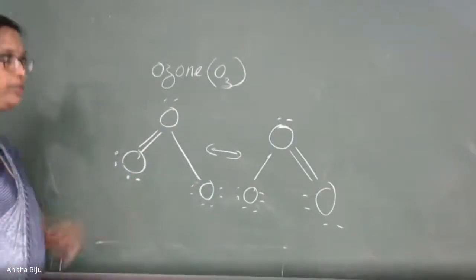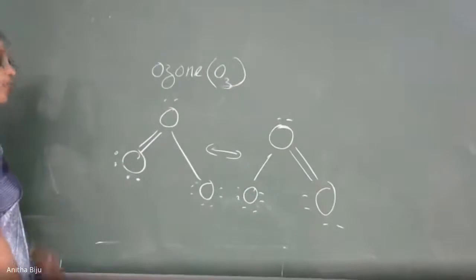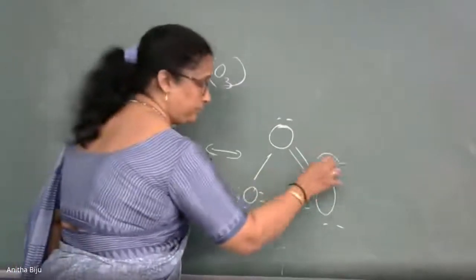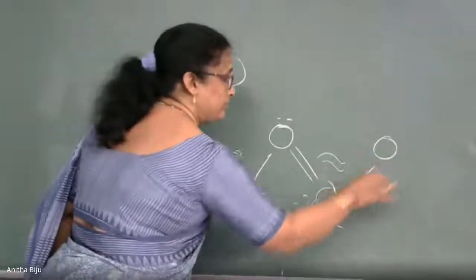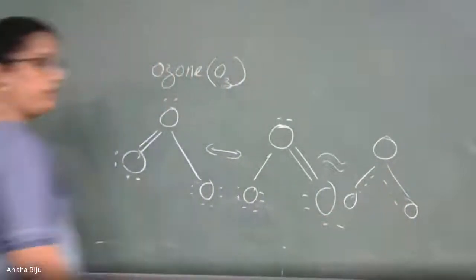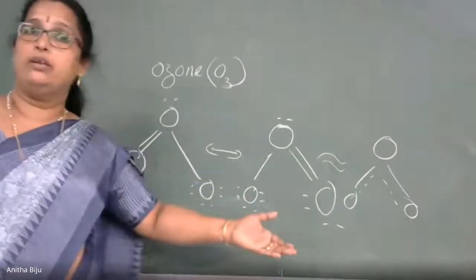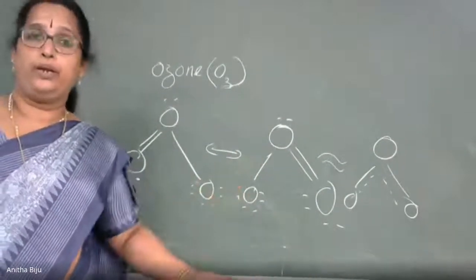These are the resonating structures. We have a canonical set. These are two canonical structures. We have a resonance hybrid. This is a resonance hybrid, and you know that resonance hybrid means the double bond is not permanent.